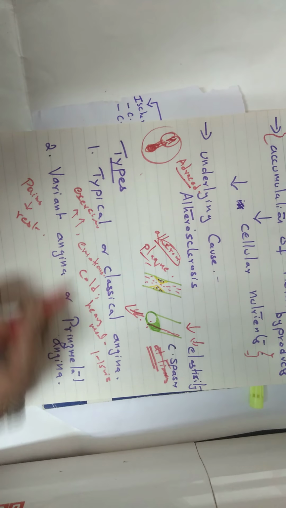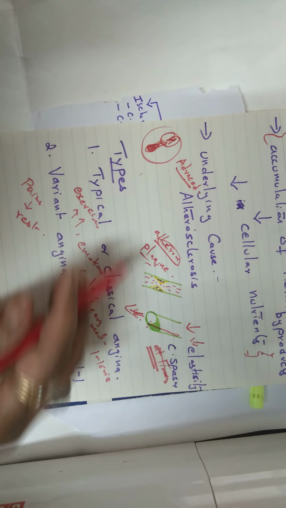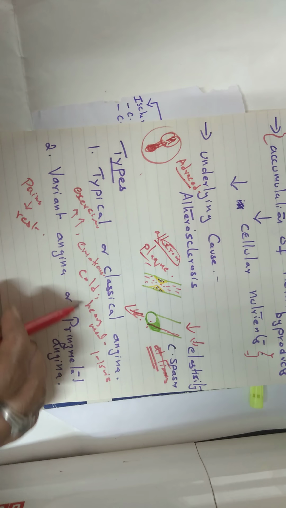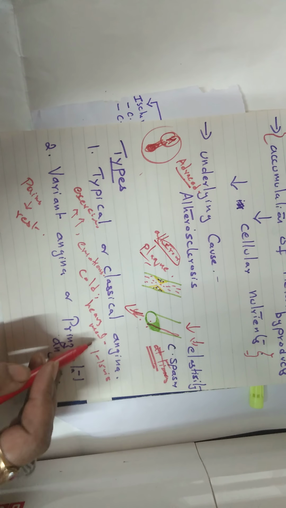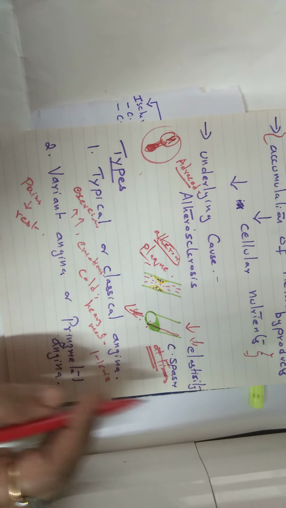These are some of the factors for typical angina, and it lasts only 1 to 15 minutes, a maximum of 15 minutes.